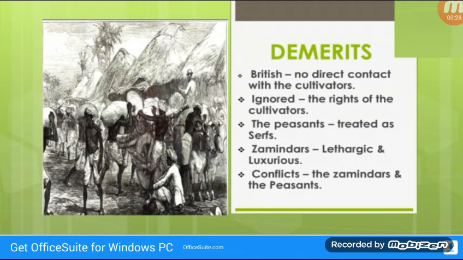Demerits, that is the disadvantages. The British government had no direct contact with the cultivators. The rights of the cultivators were ignored and they were left at the mercy of the zamindars. The peasants were almost treated as serfs. Serfs means slaves. This system made the zamindars lethargic and luxurious. Many conflicts between the zamindars and the peasants arose in rural Bengal.